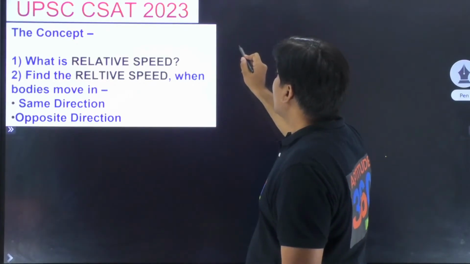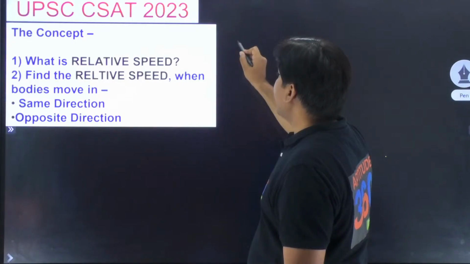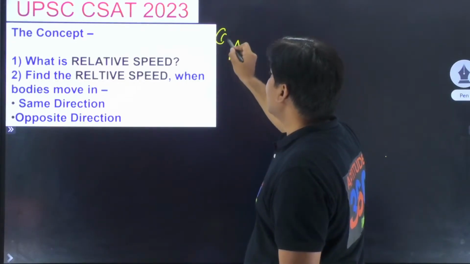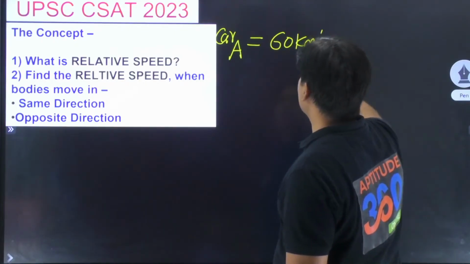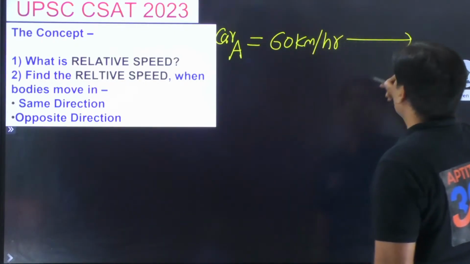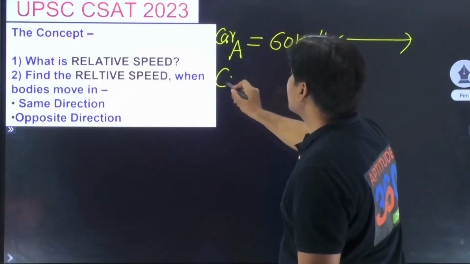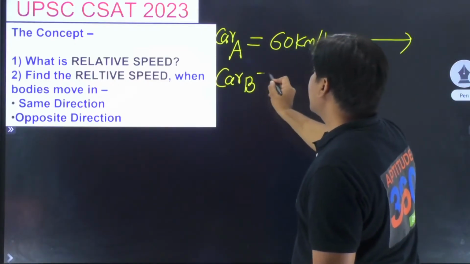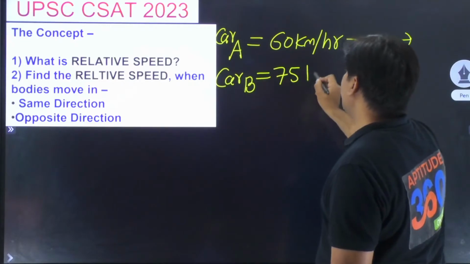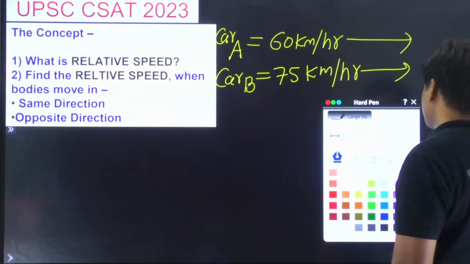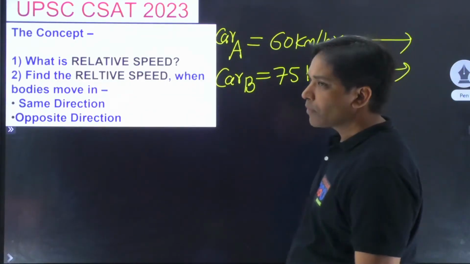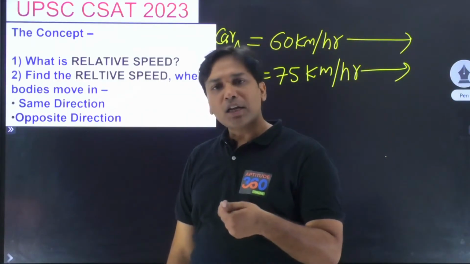जैसे ऑब्जेक्ट A, कार A ले लेते हैं ना. कार A is going in this direction with 60 kilometers per hour, say in this direction, है ना. And then you have got another one, car B. It is moving with 75 kilometers per hour in the same direction. ठीक है जी. And they both are going in the same direction.